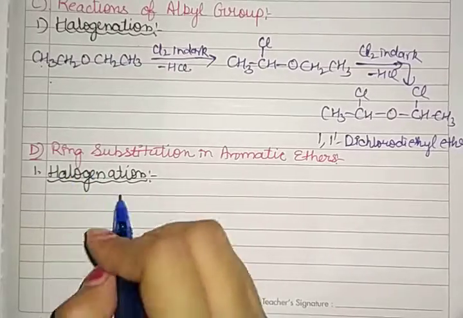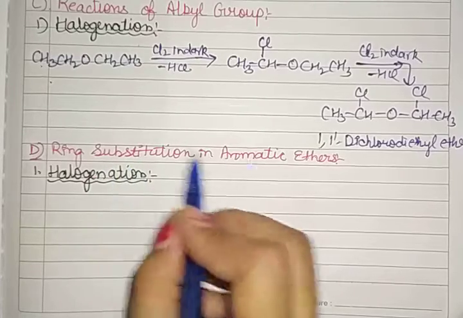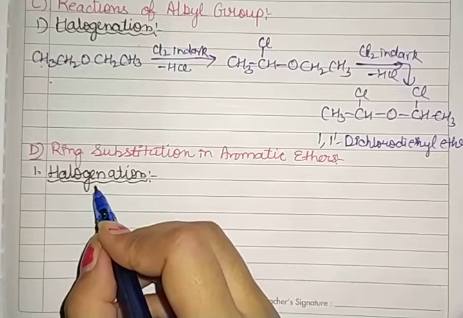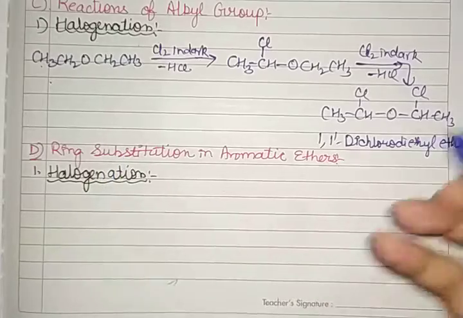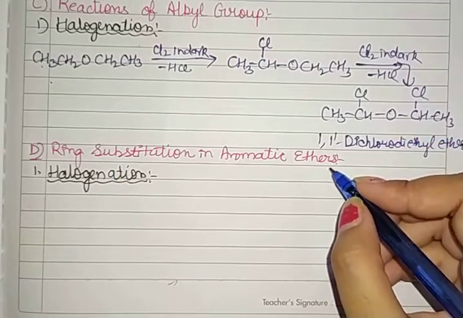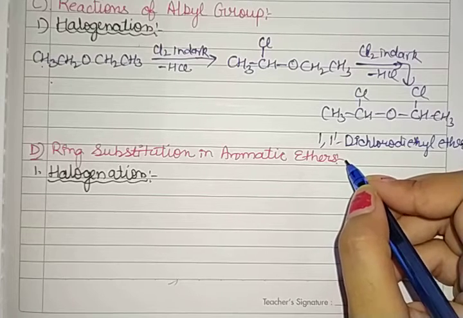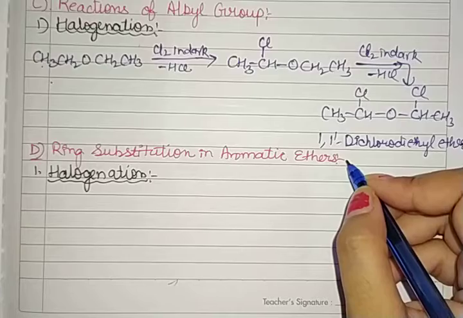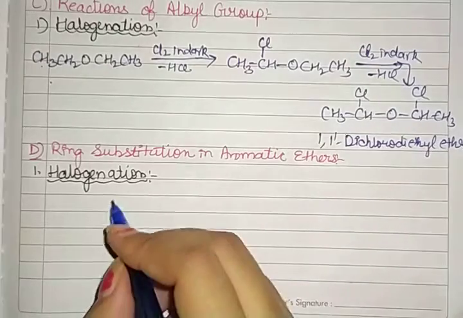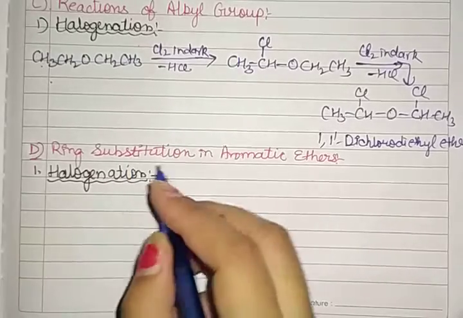Next we have ring substitution in aromatic ethers. That means some element or group has to be substituted on the aromatic ethers. The first point we have is halogenation. Before that, we studied that alkoxy groups are ortho and para directing. That means the substituent attacking the ring attaches either at the ortho position or the para position.